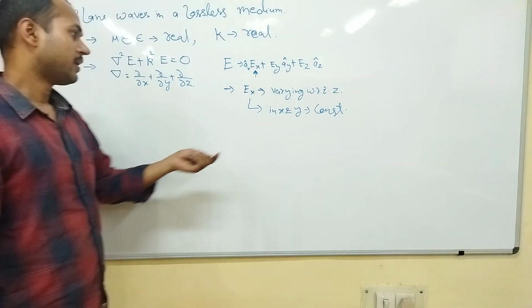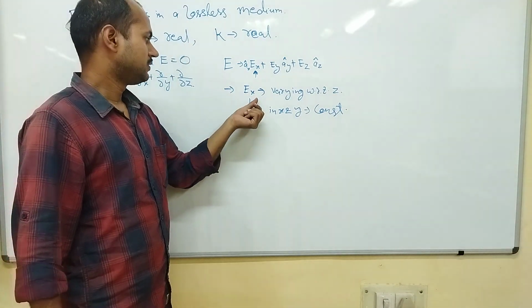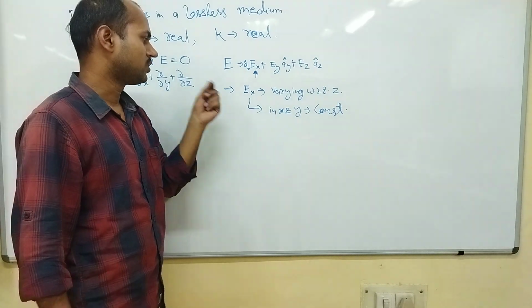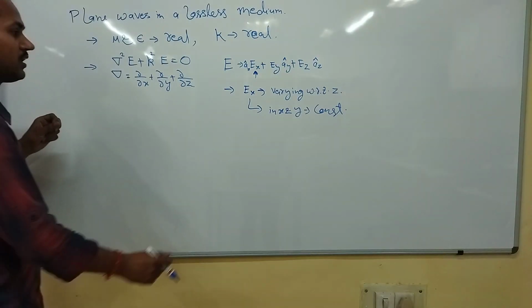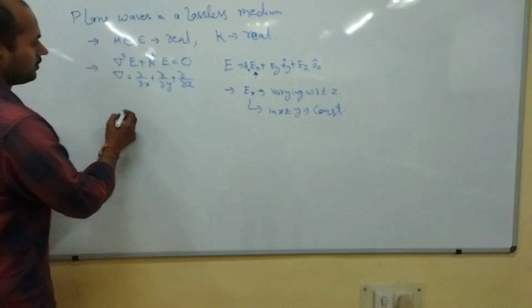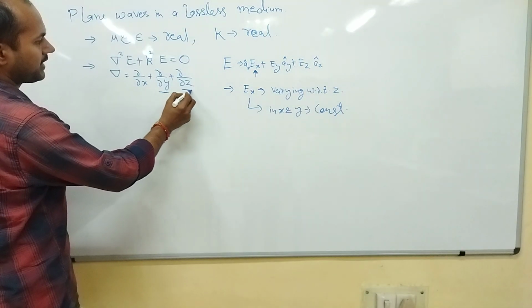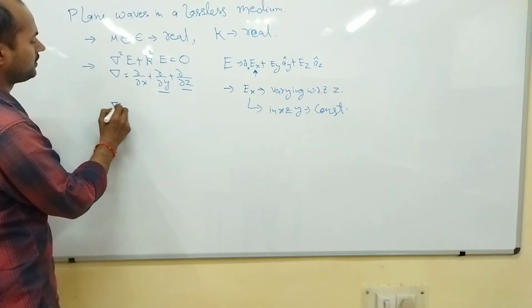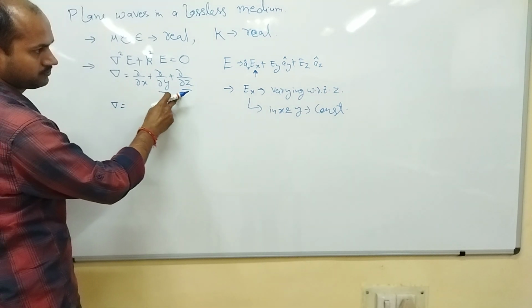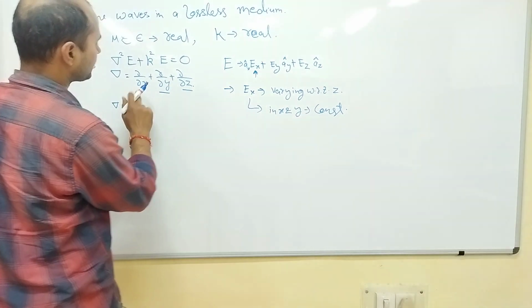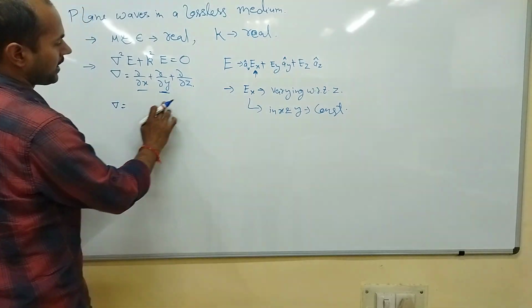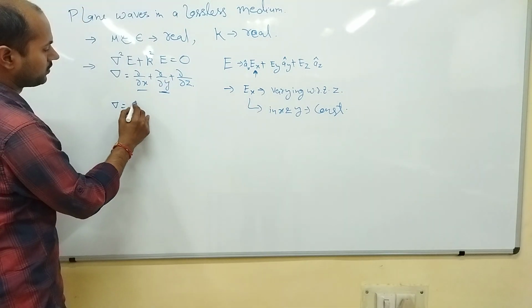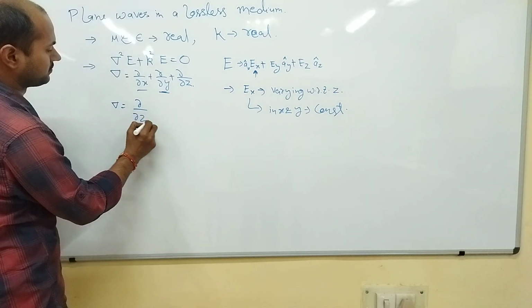So if it is constant in x and y, so it is not varying in x and y, its dou by dou x and dou by dou y values will give 0. So del will be only for x and y. X and y will give 0 and only dou by dou z will exist.